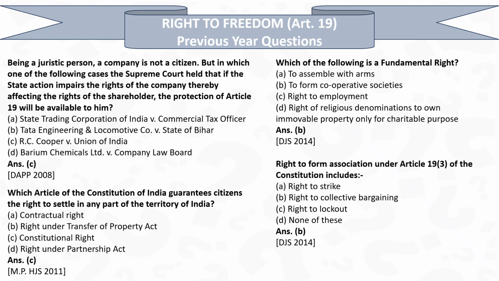Which article of the Constitution of India guarantees citizens the right to settle in any part of India? And the answer is C. This question was asked in 2011, an important question. Right to form association under Article 19 clause 4 of the Constitution includes, and the answer is right to collective bargaining. Right to strike is not there, right to lockout is not there, but right to collective bargaining is there. So now we will take the next set of questions.